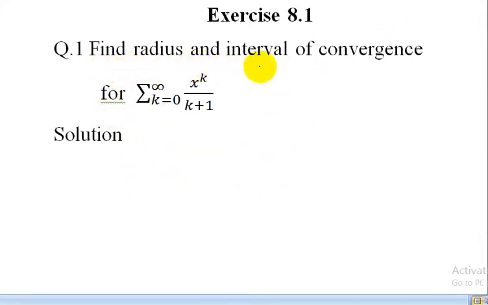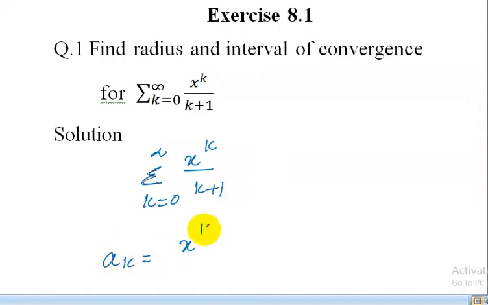Find the radius and interval of convergence for the power series summation k starting from 0 to infinity x power k upon k plus 1. So the given power series is summation k from 0 to infinity x power k upon k plus 1. Here the general term ak is equal to x power k upon k plus 1.